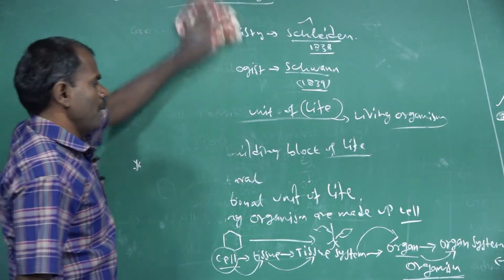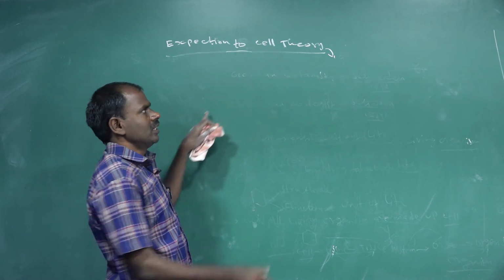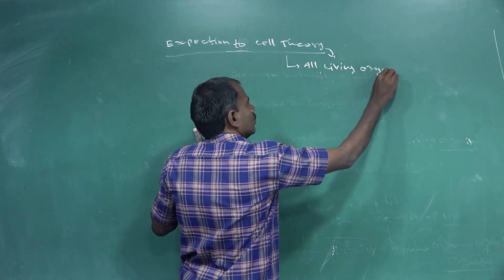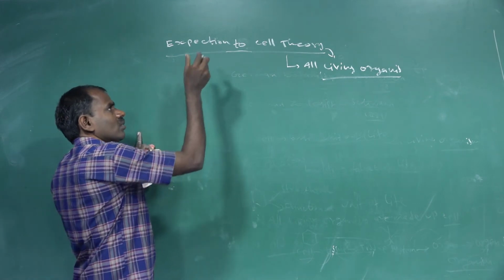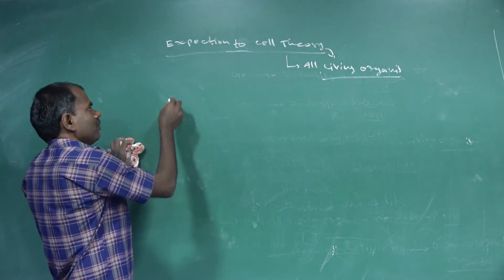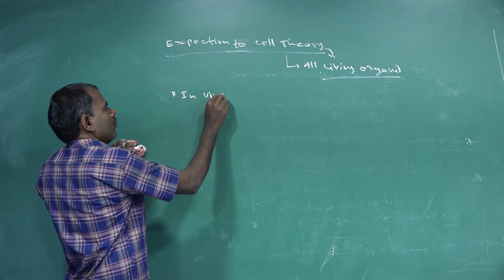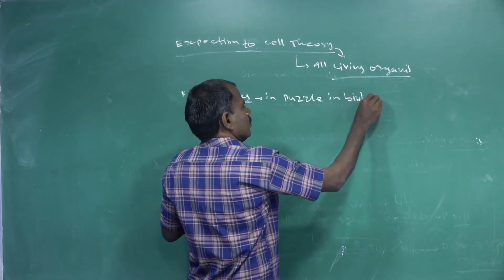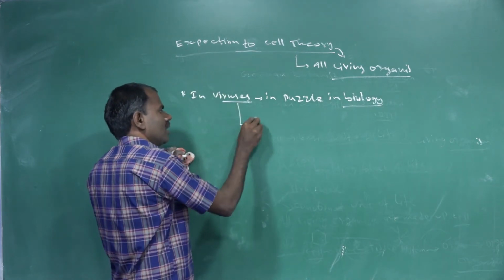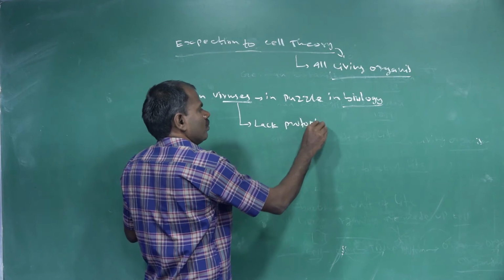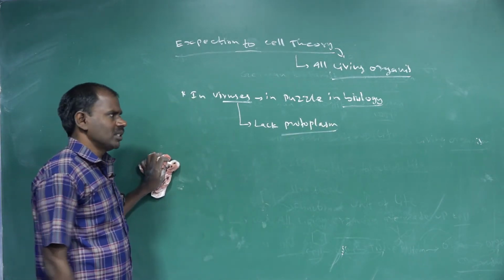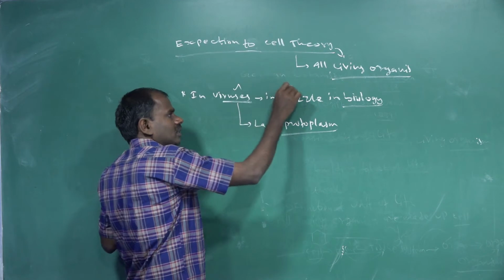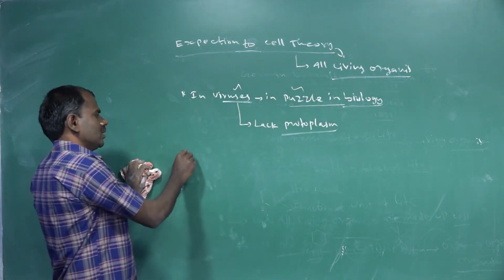Next is the exception to cell theory. Cell theory applies to all living organisms, but some exceptions do not follow it, for example viruses. Viruses lack protoplasm. So is a virus a living organism? It is studied in the biological field. Some viruses, viroids, and prions are exceptions.